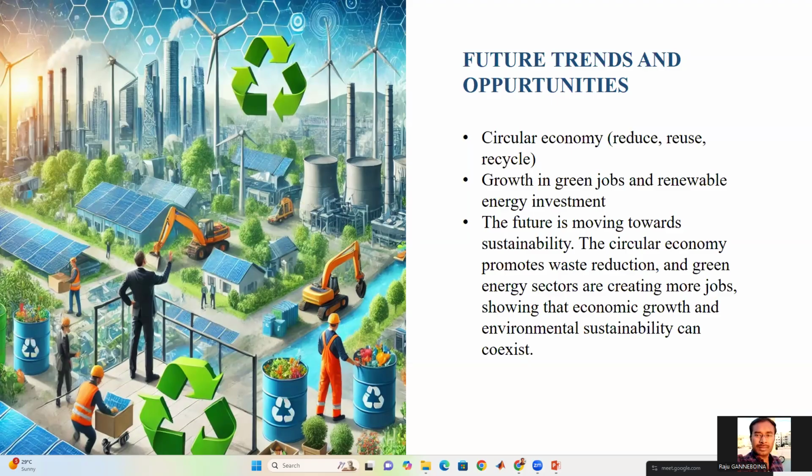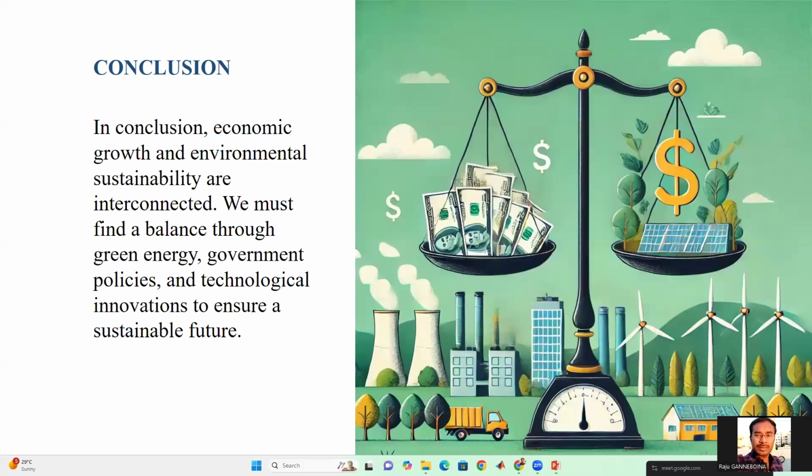Here we can see the circular economy. We can use the 3 Rs: reduce, reuse, and recycle. We can reduce the materials that harm the environment, reuse sustainable sources, and recycle them. And there are more green jobs, such as in renewable energy growth and sustainability in the future, where economic growth and environmental protection can work together.